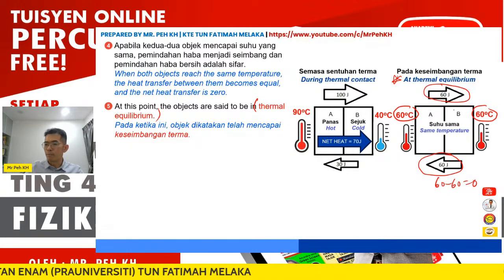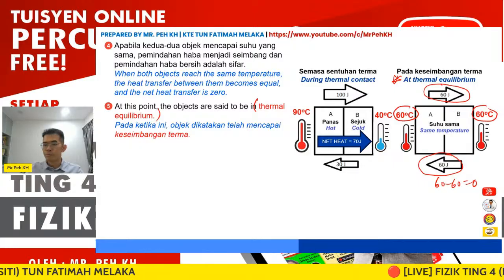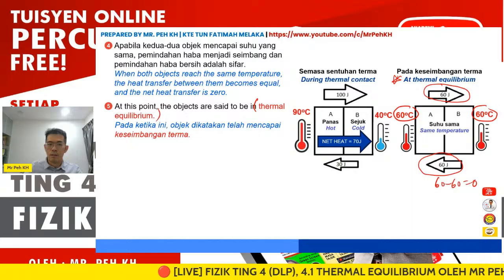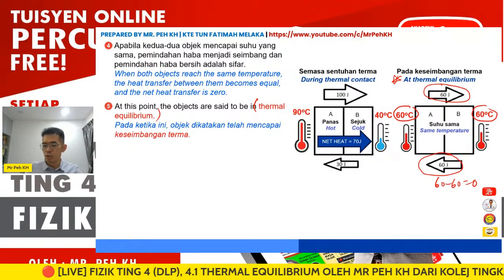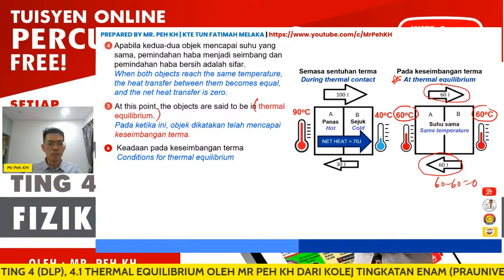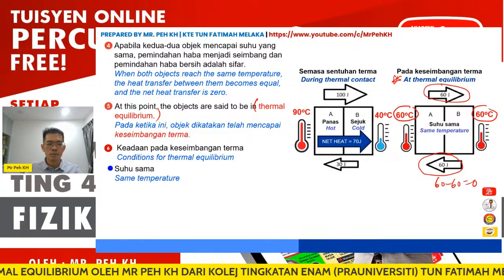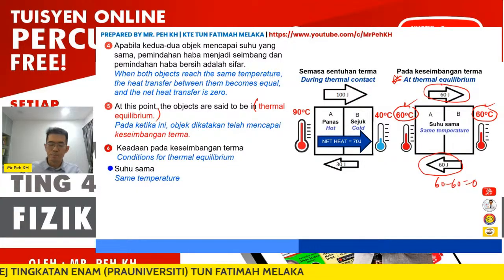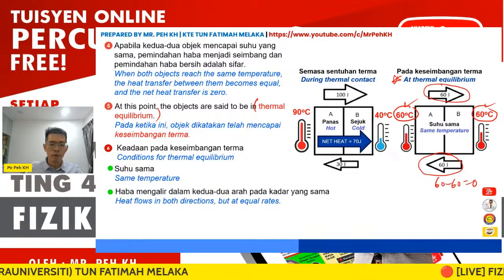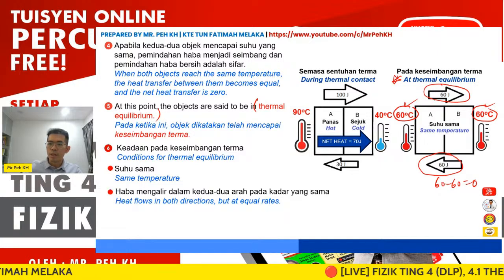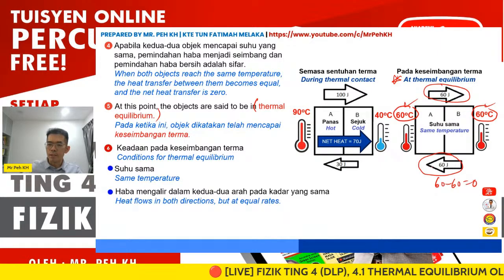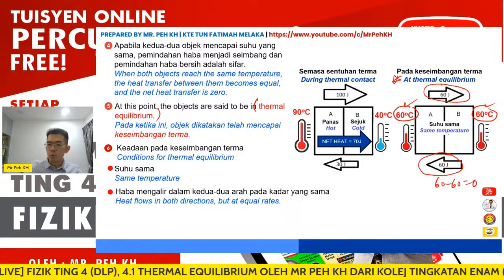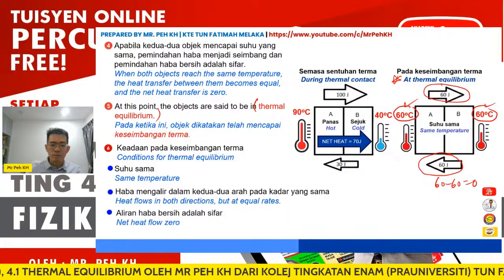So the condition where the temperature of both objects in contact is the same, we classify as thermal equilibrium. The conditions for thermal equilibrium, as mentioned: both objects have the same temperature, which is 60, as shown in this figure. Then there is heat flow in both directions, A to B which is 60, and B to A which is also 60. So they actually have heat flow, but the rate is equal. Then the net heat flow is 0.